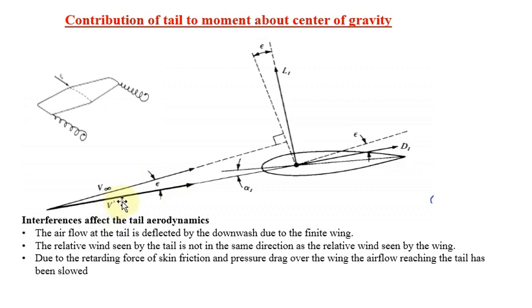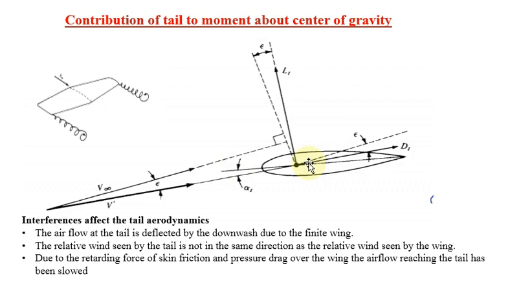When V dash flow reaches the tail portion, it is called the local free stream velocity. Then this line is called the zero lift line for the tail wing.